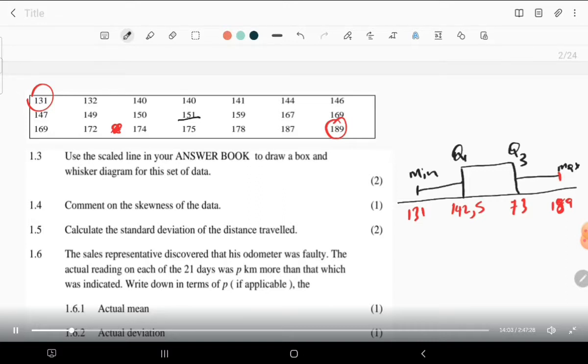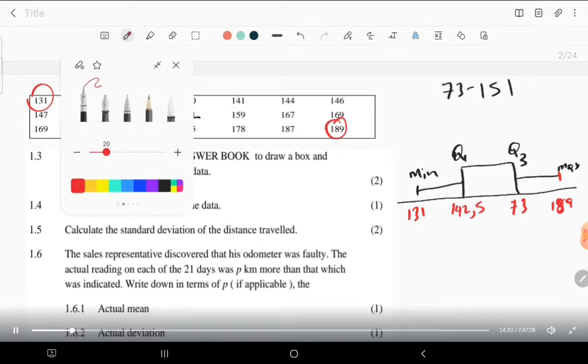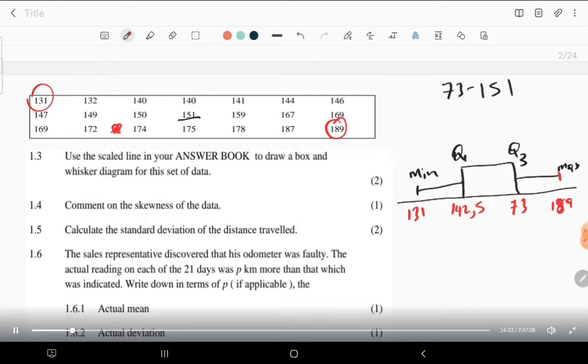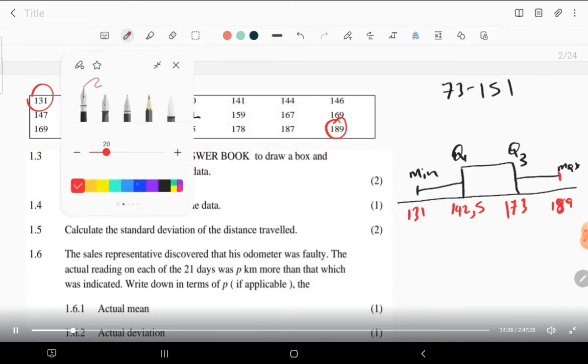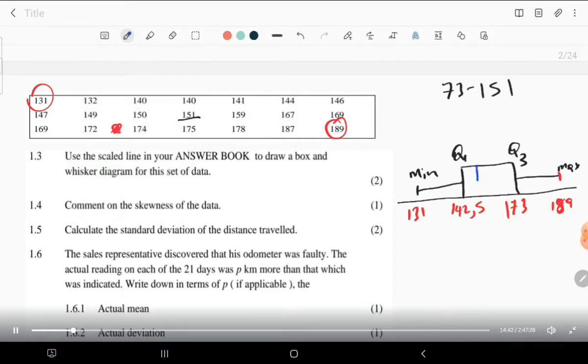And we just need to find the difference between your 173 minus 151. It's 173. This is 173. Remember, it's not 73. It's not 73. This is just 173. I'm sorry for that. So 151 is close to 142, which means our box and whisker diagram will have the median close to Q1. So we are going to be having it right somewhere here.